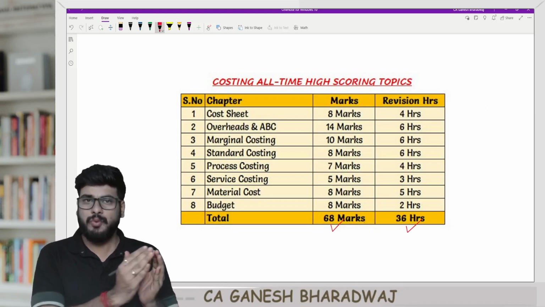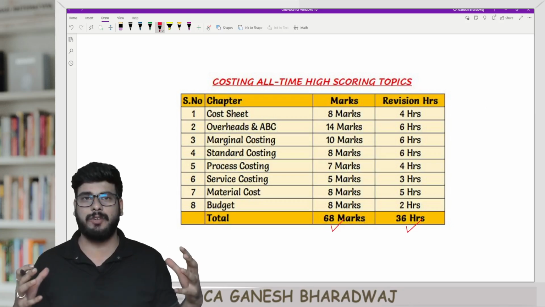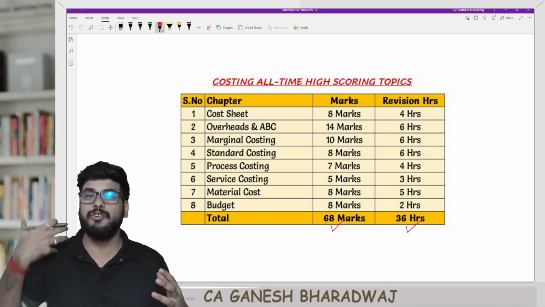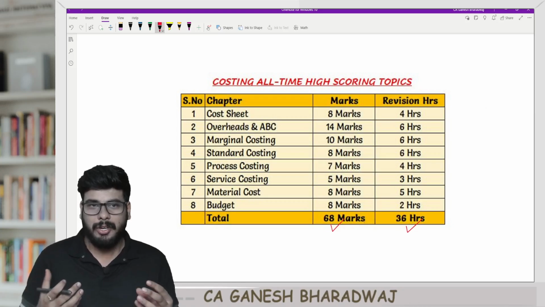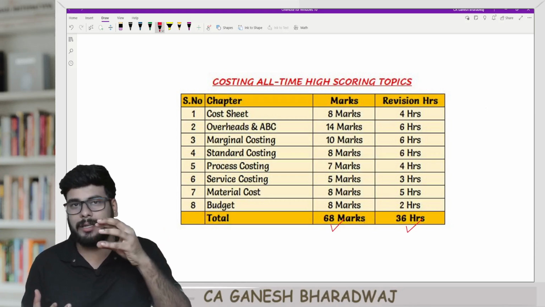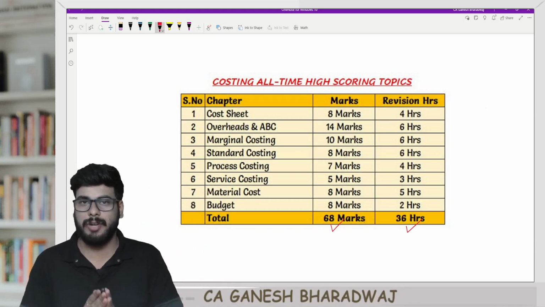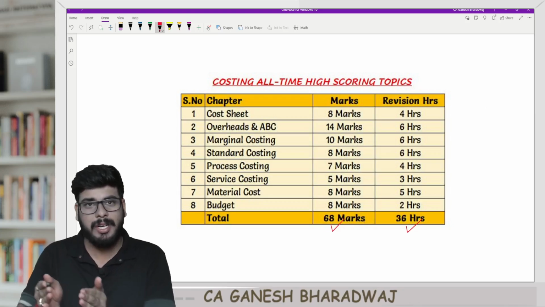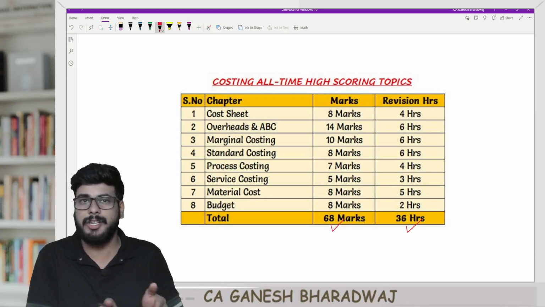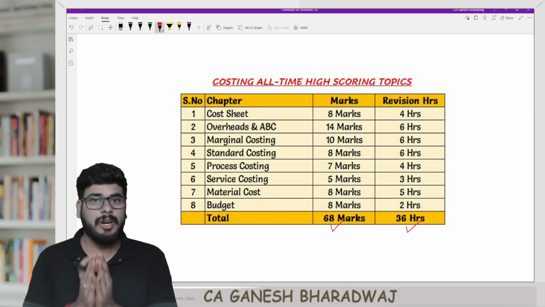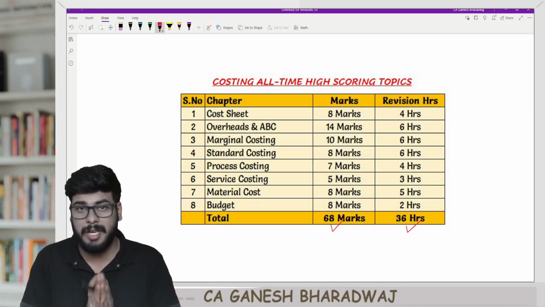Maybe you would have already studied the entire subject once, but unless you do an effective revision, you will not be able to recollect all these technicalities of the subject in your exam. So as good as what is not revised is actually not studied. It is something like that. So revision is extremely important.